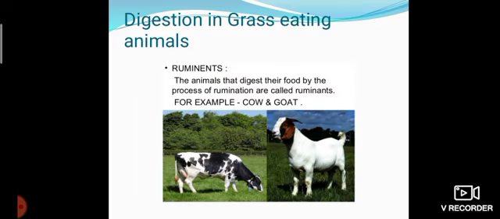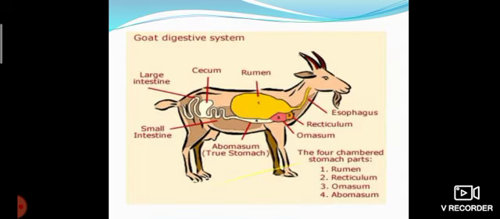How does digestion take place in grass-eating animals? Grass-eating animals are generally called ruminants. This process is called rumination. Grass contains a carbohydrate substance called cellulose. Cellulose can be converted into simple sugars by the enzyme cellulase. But in humans, the enzyme cellulase is not present. So humans cannot digest cellulose.